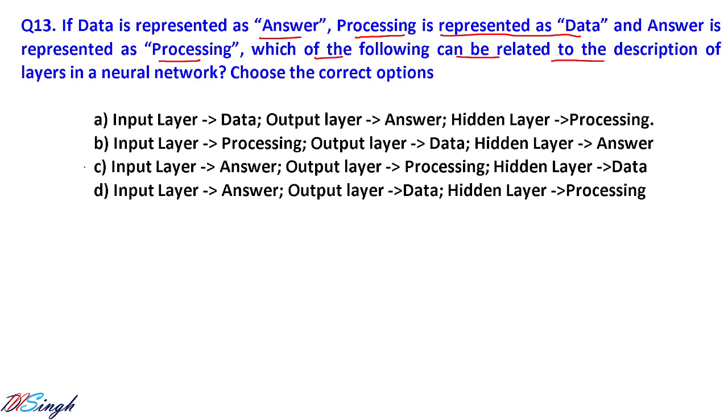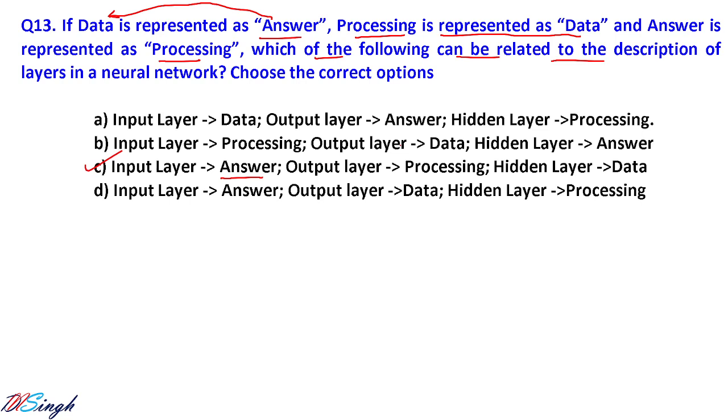So the correct answer is C. What is that? Input layer is going to take answer. Why? Because answer is associated with data, and data is going to go into the input layer, and output layer is going to produce the output.